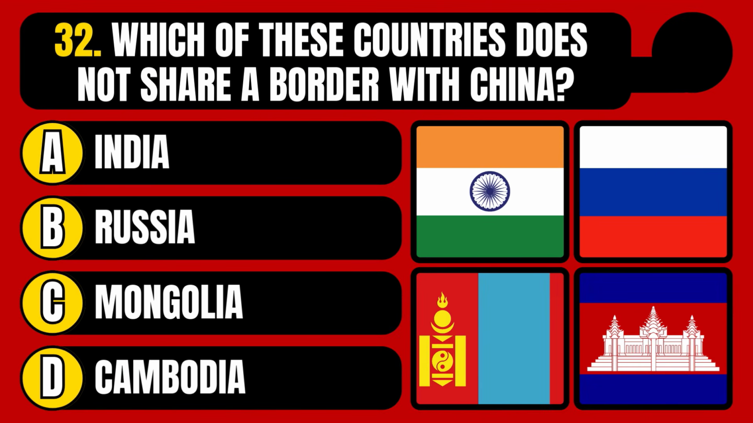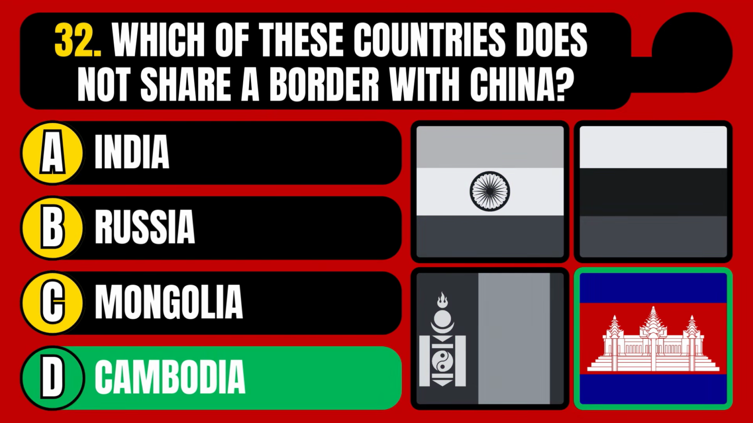Which of these countries does not share a border with China? India, Russia, Mongolia, or Cambodia? The correct answer is option D, Cambodia.